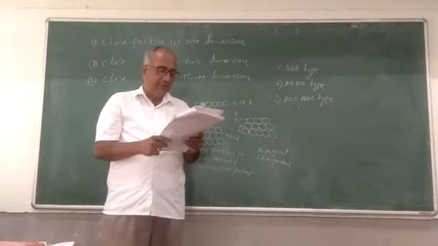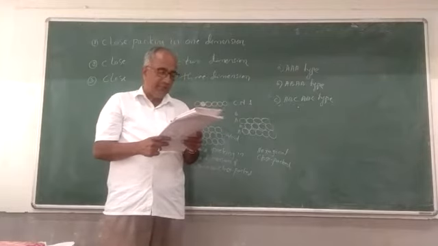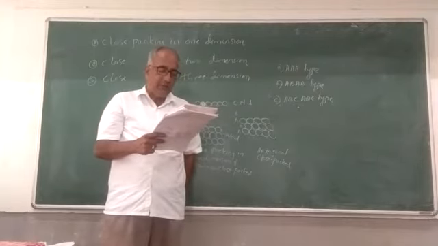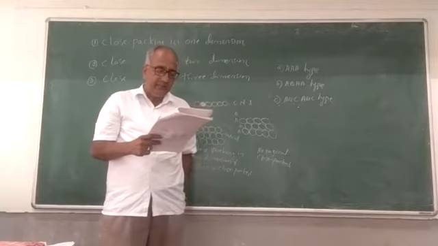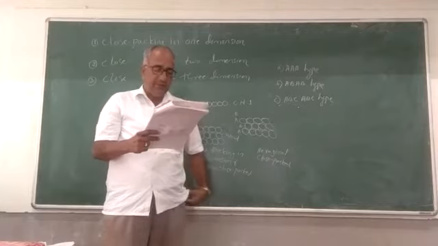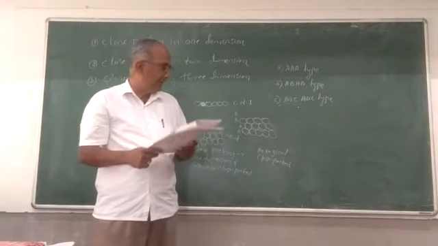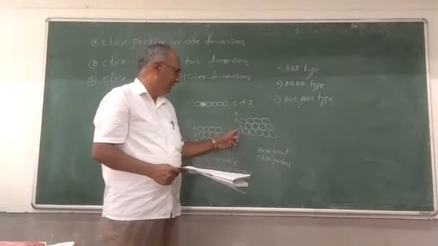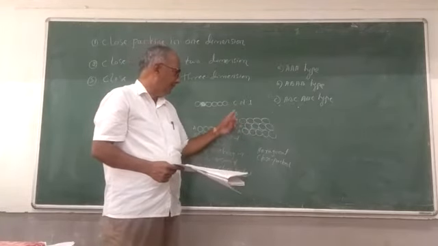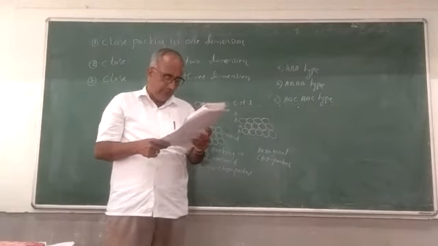Then the spheres of the third layer are placed exactly above the spheres of the first layer. Since the arrangement of every alternate layer is identical, it is said to be AB type arrangement. The resulting unit cell is called hexagonal close packing. Hence its coordination number is 12. So when you arrange AB type, the coordination number is 12.